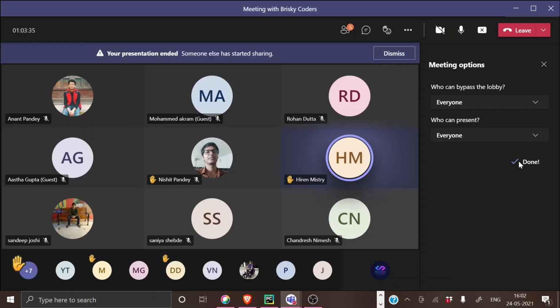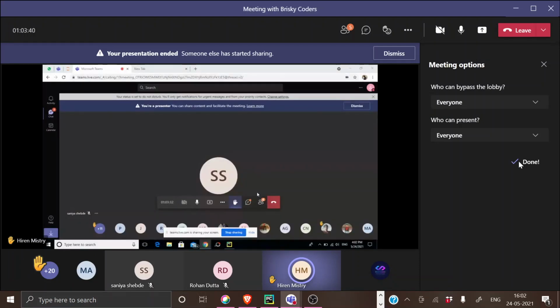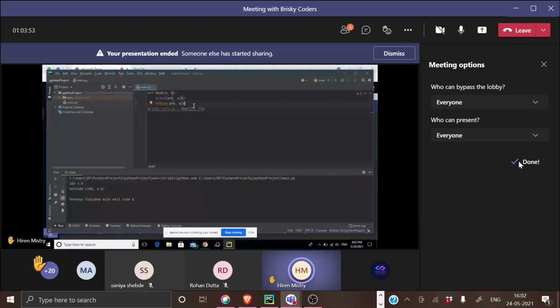Can everyone see my screen? Yes. So I just did this. This is just a method function, and inside this, print, and I click return.